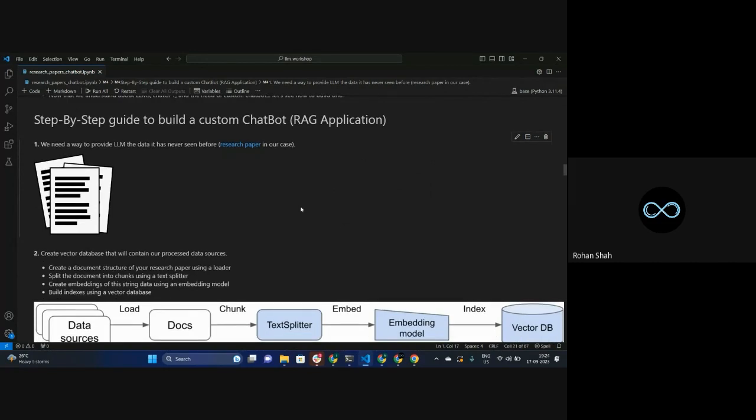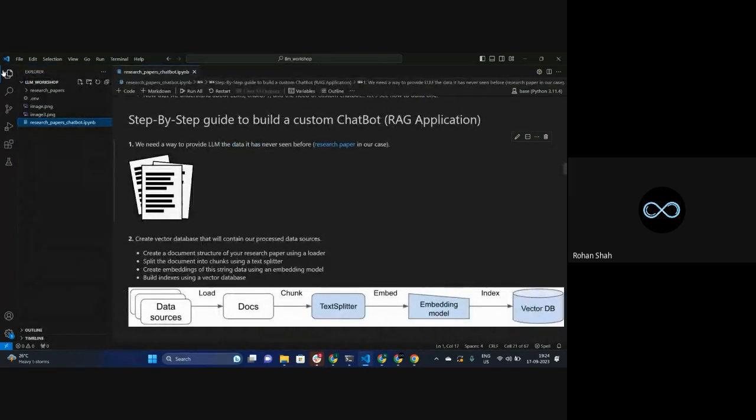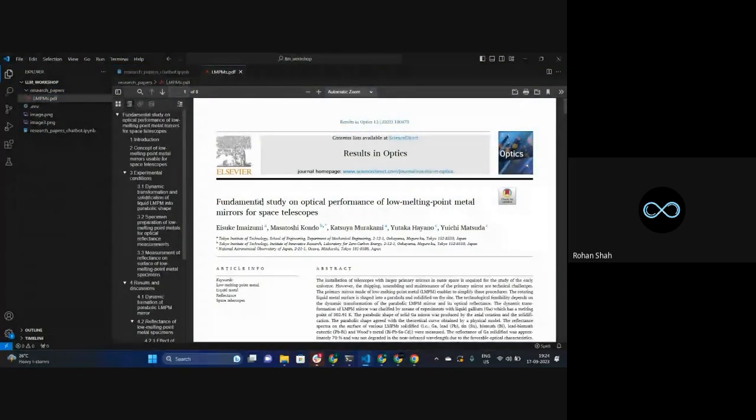First of all, I'll show you the structure of the directory of this particular project. We have one folder, and in this folder we have another folder called research papers. Inside this directory I have given one research paper, and that is about a fundamental study on optical performance of low melting point metal mirrors for space telescopes. I'll just give you a very brief idea about this particular research paper.